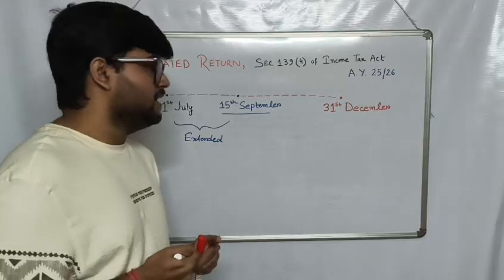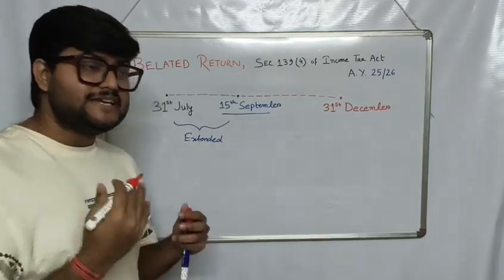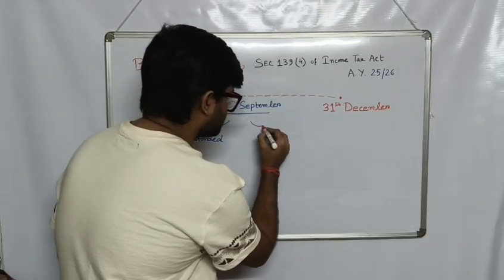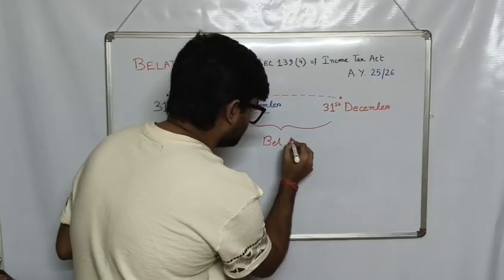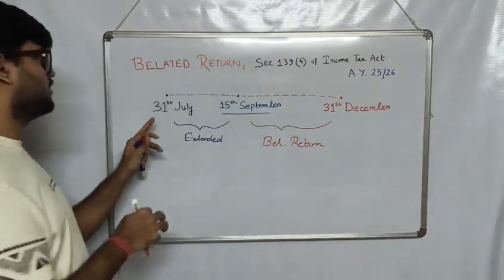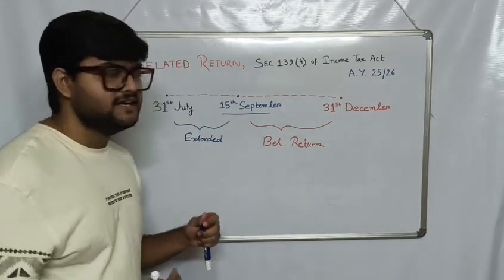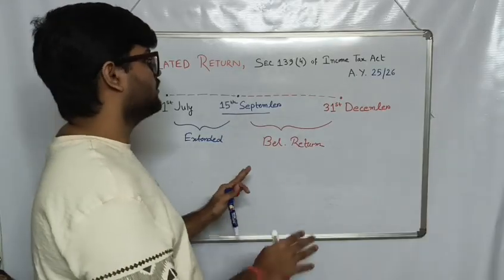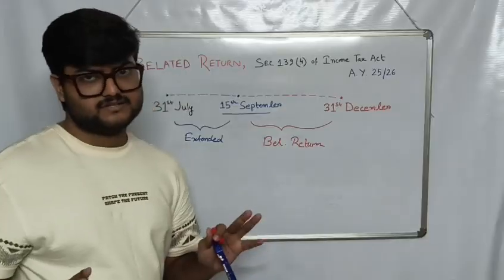Any time you are filing beyond September 15, but within 31st of December, it will be considered as the period for belated return. So 31st of July is the usual scenario, but this year it has been extended to 15th of September, and any time you are filing between this date and this date will be called belated returns.